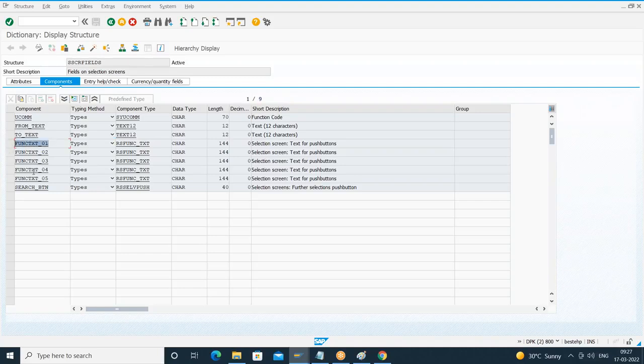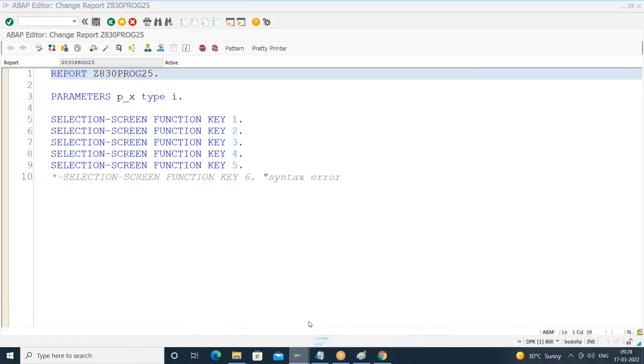Out of these 9 fields, there are some fields here. See, FUNCTXT_01, up to FUNCTXT_05. These 01 to 05 are the fields which refer to the 5 push buttons on the selection screen application toolbar. Am I clear to everyone? The 5 buttons we are trying to add on the selection screen application toolbar are represented by these 5 fields of the standard global structure, SSCRFIELDS. So what I'll do now? How do we access the structure fields? We already know: structure name hyphen field name. What is the structure name here? SSCRFIELDS.